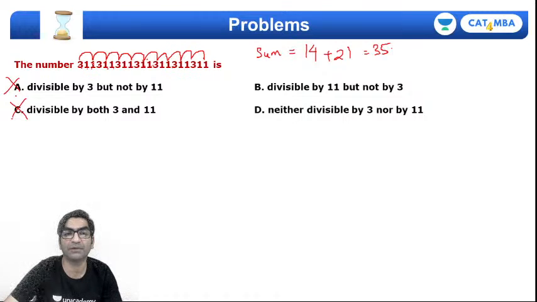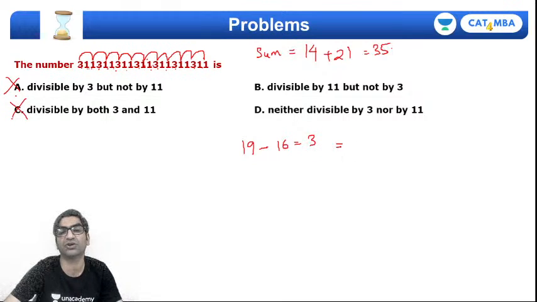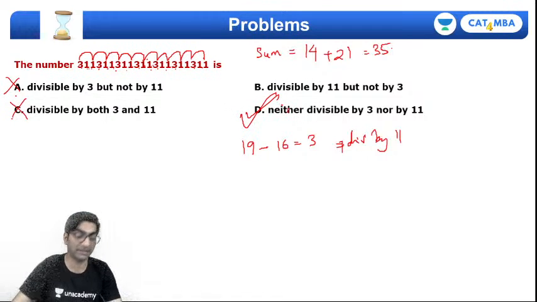Right? So 3 plus 1 is 4, 4 plus 1 is 5, 5 plus 3 is 8, 8 plus 1 is 9, 9 plus 1 is 10, 10 plus 3 is 13, 14, 15, 18, and then 1, 19. Okay, minus the rest, right? That's 1 plus 3 is 4, plus 1 is 5, plus 1 is 6, 9, 10, 11, 14, 15, and 16. 19 minus 16 is 3, which is not divisible by 11, which means this number is neither divisible by 3 nor divisible by 11. That's the reality of it.